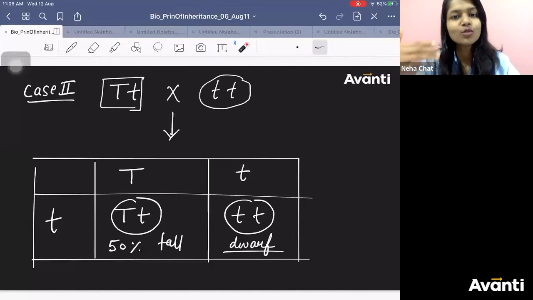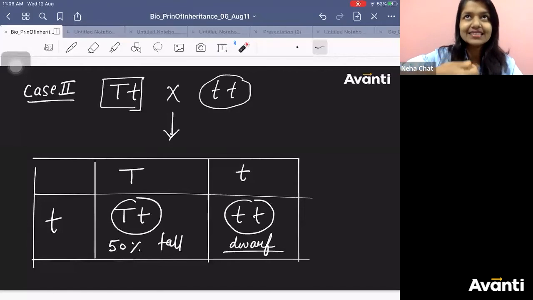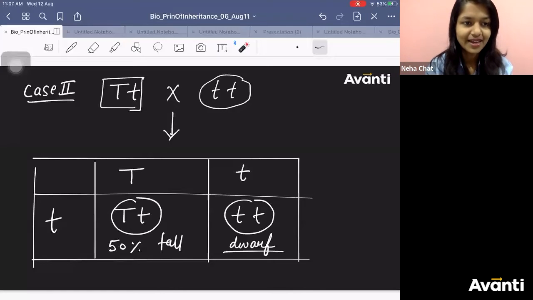So it is probability. Whatever happens, but 50% chance will be there. Until the coin is in the air, you can't say. You will say maybe head can come, maybe tail can come, right?